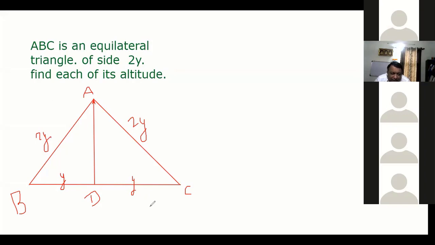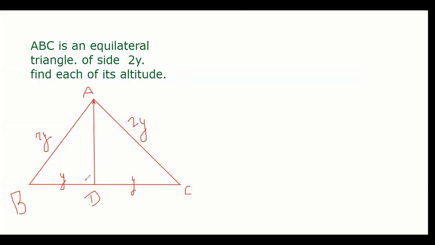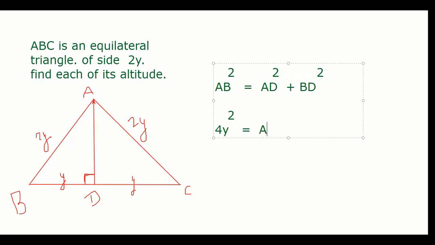Vallabh, can we solve this? Yes, sir, we can. Can we apply Pythagoras theorem here? Yes, we can. This is a right angle triangle because altitude means 90 degrees. So according to the right angle triangle, AB whole square, the hypotenuse whole square, is equal to AD whole square, the perpendicular, plus the base BD whole square. Everybody agree on this or not? Yes, sir. AB is given as 2y. What will be the square of 2y? 4y square. AD square we have to find out.